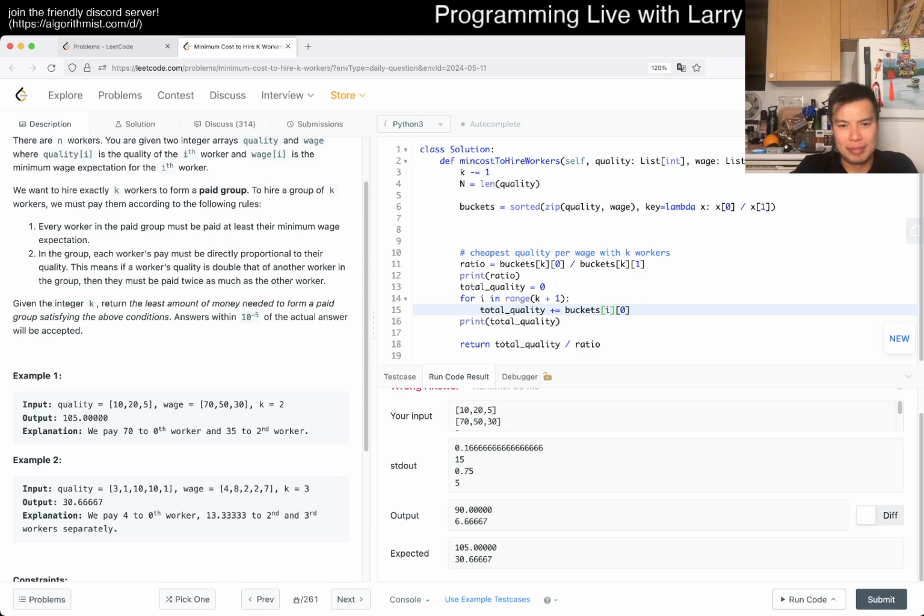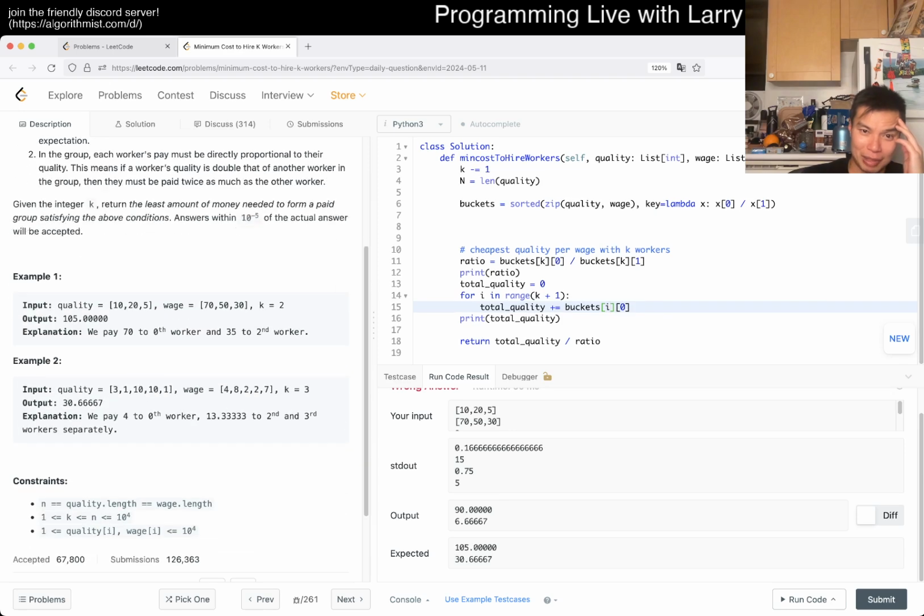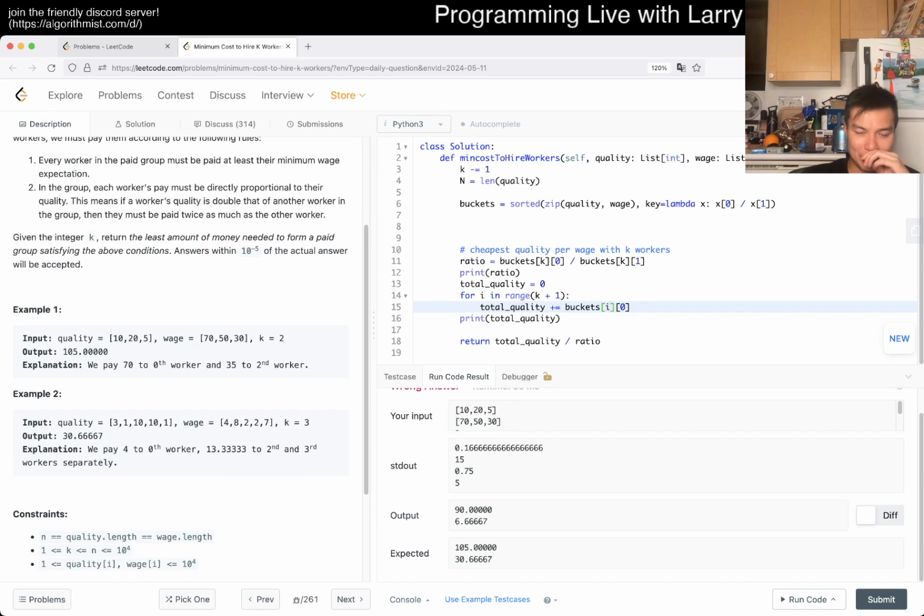No. I thought I had it, but I'm just being dumb. I think some part of the idea makes sense, but here it clearly does not. What am I doing? 0.75 is the third one.